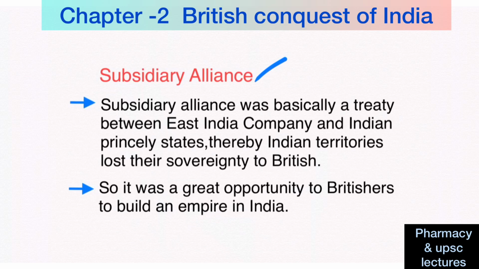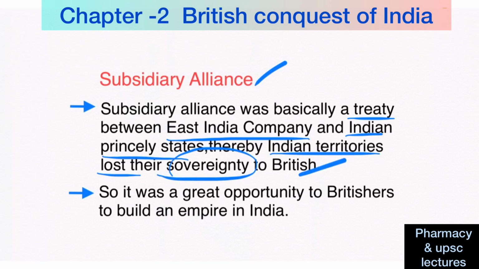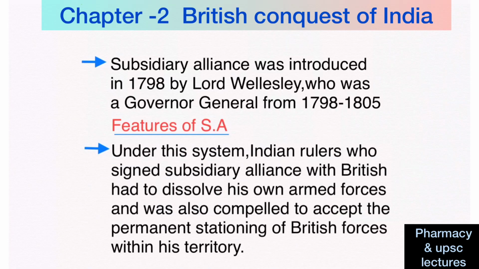So, what is subsidiary alliance? Subsidiary alliance was basically a treaty between the British East India Company and Indian princely states. By signing this subsidiary alliance, Indian territories lost their sovereignty to the Britishers. So, it was a great opportunity for the Britishers to build an empire over India. Subsidiary alliance was introduced in 1798 by Lord Wellesley. He was Governor General from 1798 to 1805.